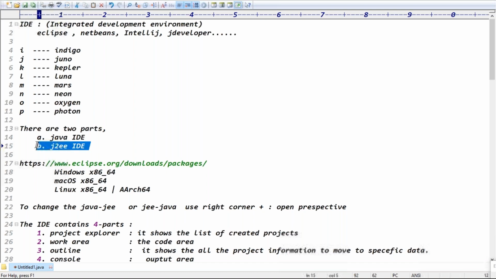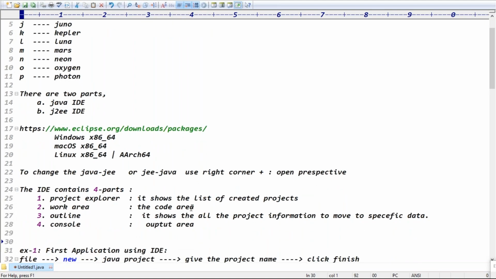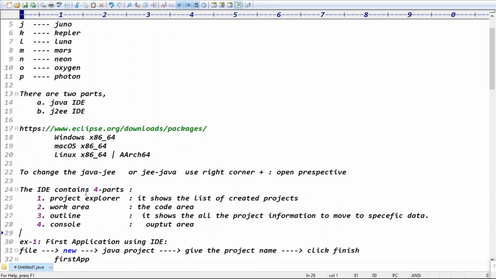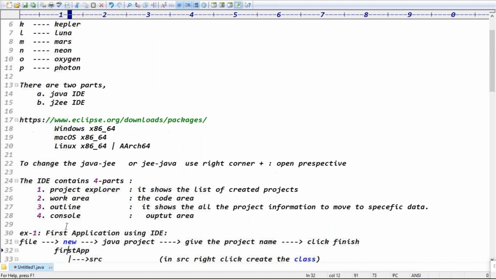If you download the JEE IDE, guys, to change from Java to JEE or JEE to Java, use the right corner plus, the open perspective. Then select the version, guys. The Eclipse IDE contains a total of how many parts? Four parts. Here: project explorer or package explorer, work area, outline, console. That's the first application I'm doing here.